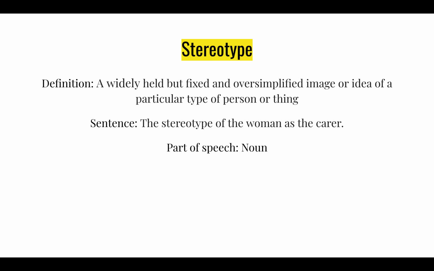Our next word is Stereotype. It means a widely held but fixed and oversimplified image or idea of a particular type of person or thing. For example, sometimes actors are stereotyped into playing certain roles. Like if an actor was cast as a mother in a picture, and that movie was a super hit, they are usually stereotyped into similar roles. They're usually seen as a mother or a father or a villain.